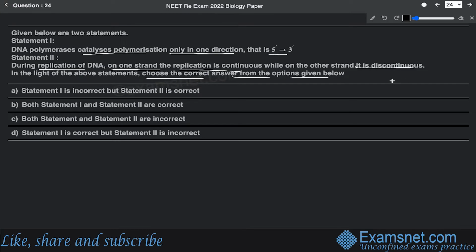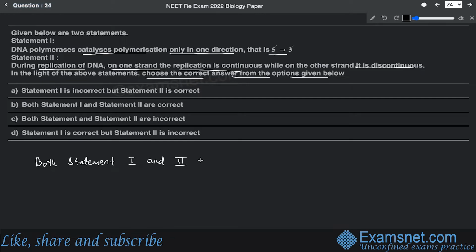Now, this question has been asked from the chapter of molecular basis of inheritance of standard 12. All right. And looking into the statements, both the statements are considered to be correct. So we can first write that both statements 1 and 2 are correct.